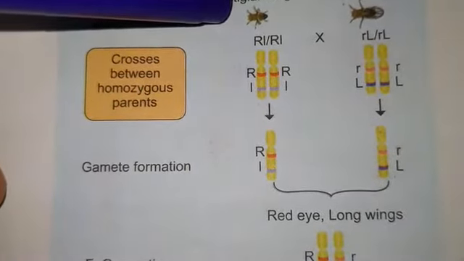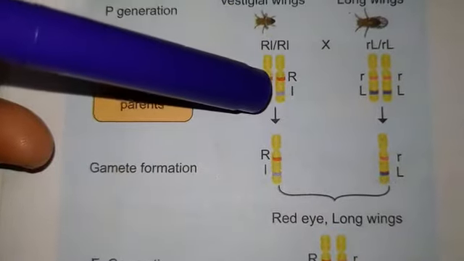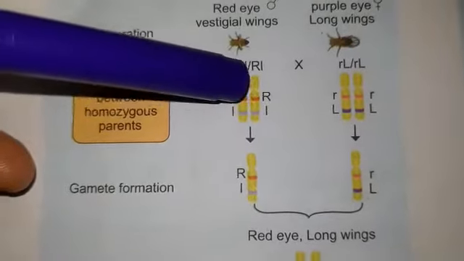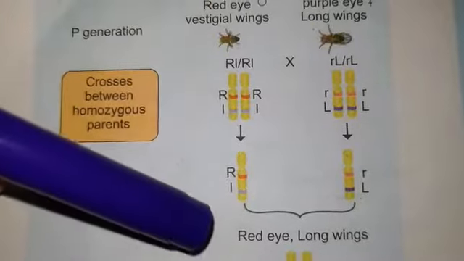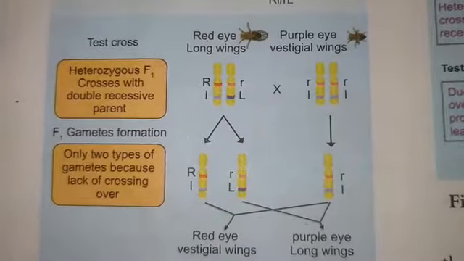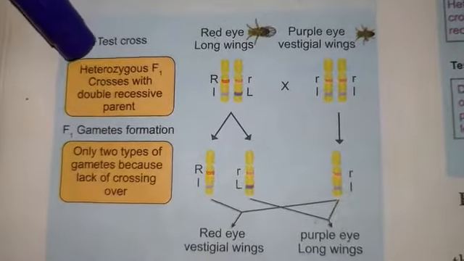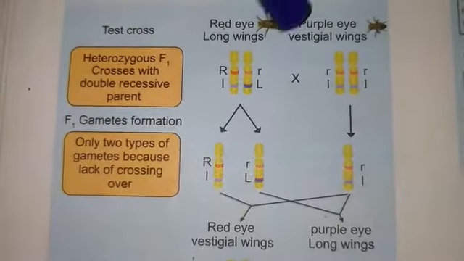But the vestigial wings is recessive. The long wings are dominant. That is, the one dominant and one recessive are present on the different but homologous chromosomes, small r, capital L. So in the F1 generation, the young ones are red eyes with long wings. That is, the two dominant characters are seen. Red-eyed, long wings. When a test cross is made between the red eye, long wings with the purple eye, vestigial